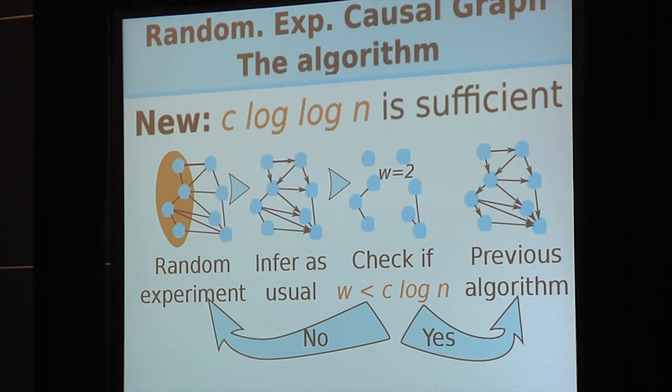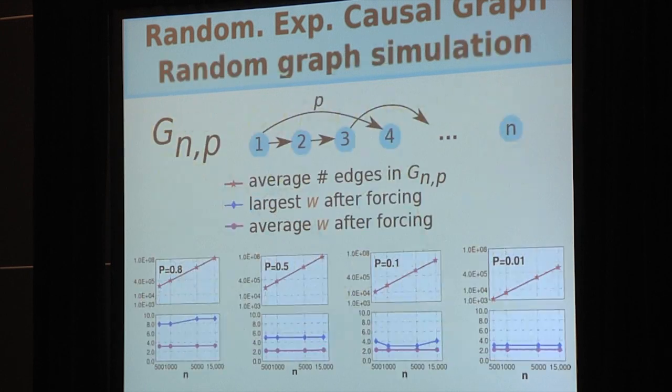And if the size of that clique, W, is less than a constant times log n, then we just apply the previous algorithm, and it will terminate in a small constant times log n experiments. Otherwise, we restart, and we can show that with high probability, we never need to restart. And thus, the number of times we must execute this loop decays exponentially. Then we also show that there's a matching lower bound for a randomized algorithm.